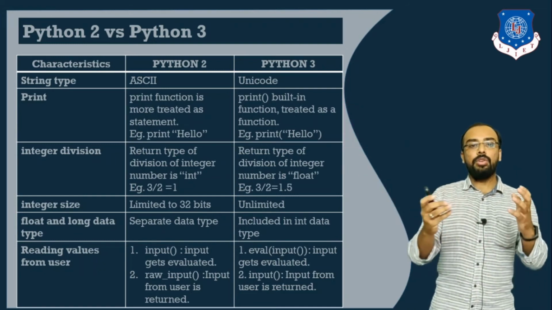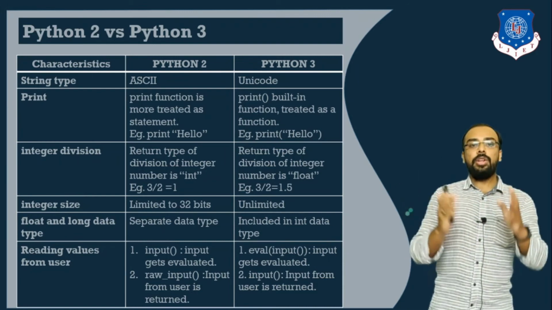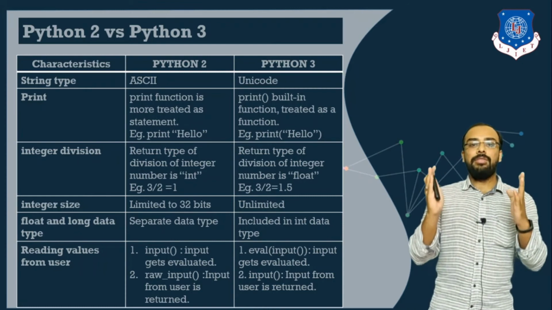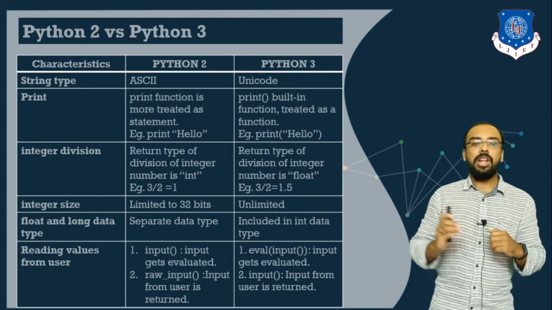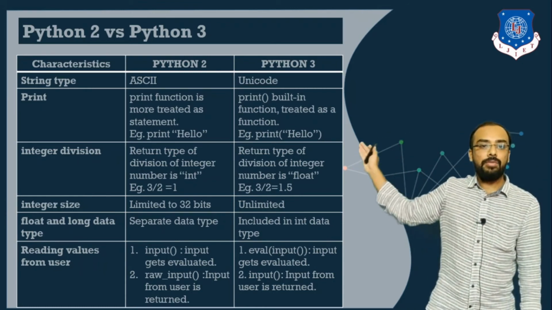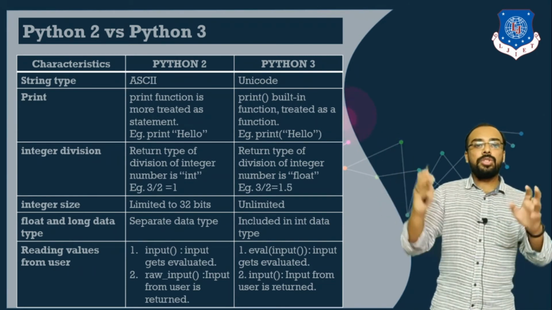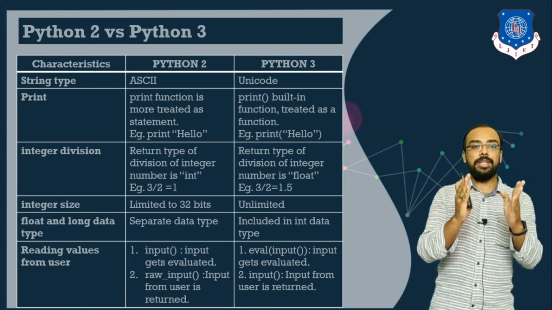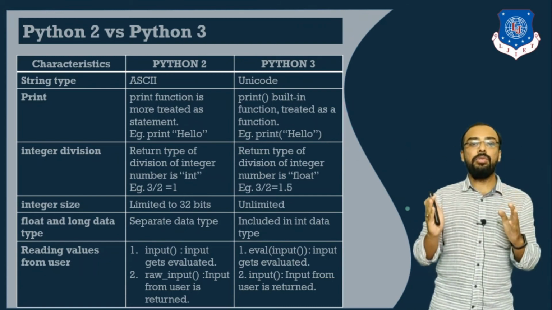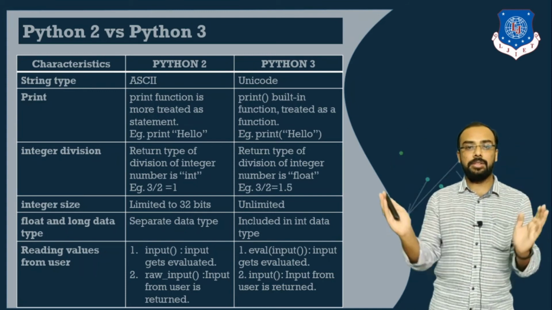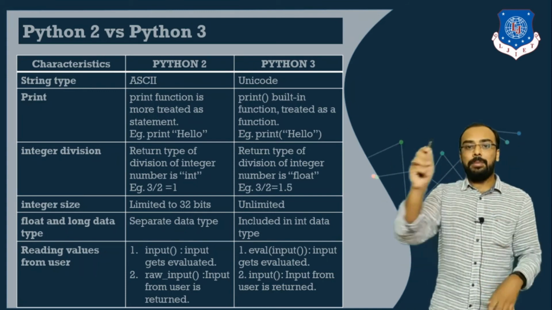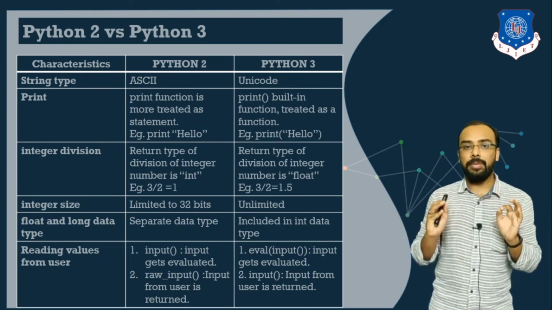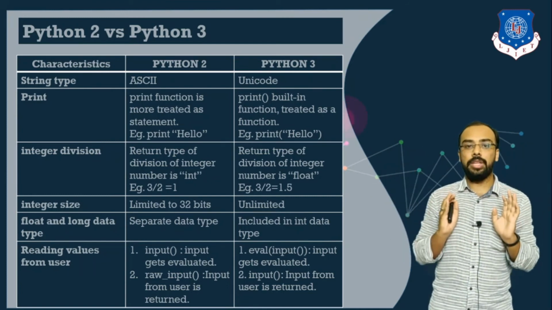Next characteristic is about print. Whenever you want to print any statement or output on your console screen, we have to use the print function. In Python version 2, it was treated as a statement, and the major difference is that in Python 2 you don't have to use parentheses, whereas in version 3 we write our statement inside parentheses.